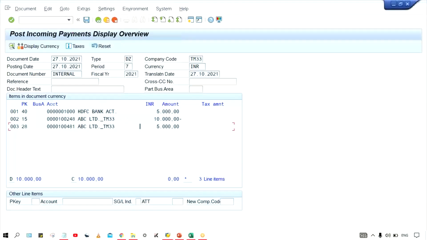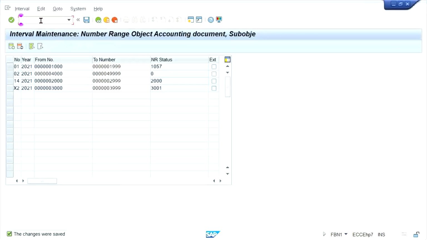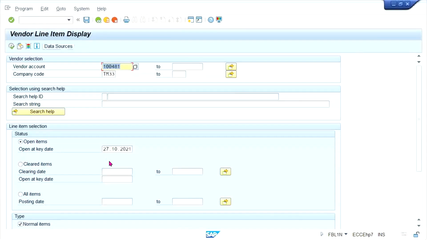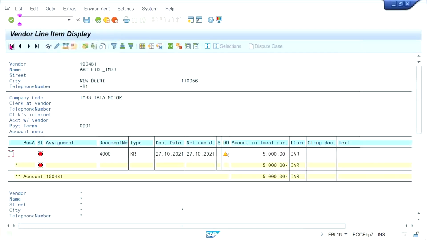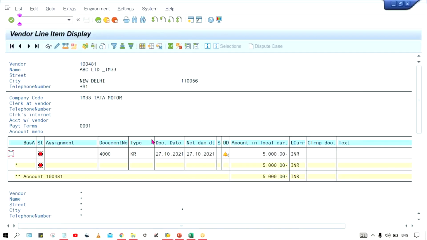So if you post it, in open, okay. So now we have one open item worth of 5,000.